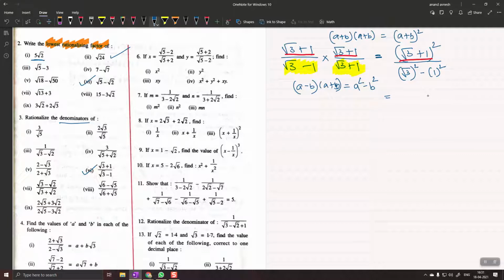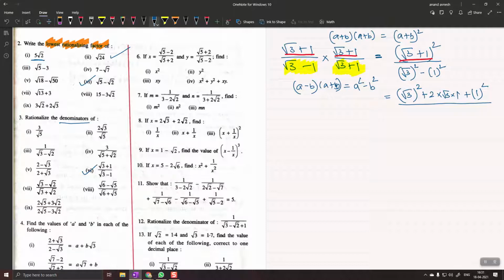Which identity will you use to expand the numerator? Root 3 plus 1. First I will write it in the preliminary stage, that is A square, root 3 square plus 2 into root 3 into 1 plus 1 square, the whole upon. Yeah, is it correct, Prajakta?